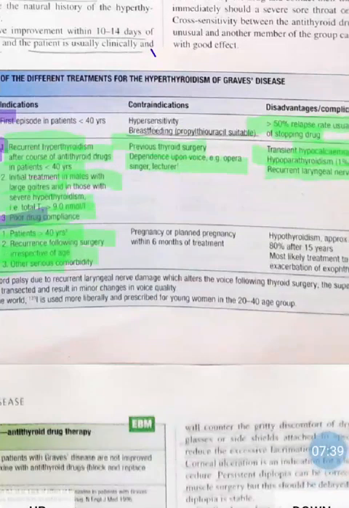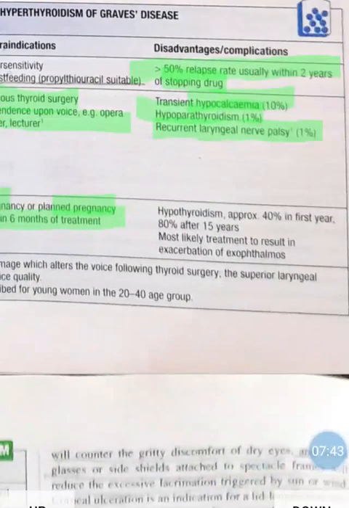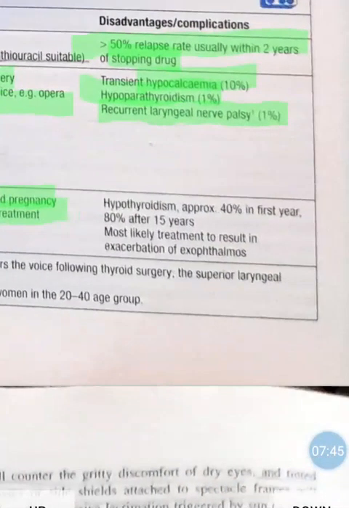Then contraindications are pregnancy or planned pregnancy within 6 months of treatment. So pregnancy is the contraindication. Then the disadvantage is hypothyroidism. Why? If that iodine has destroyed the maximum portion of the gland, then there will be no functioning thyroid which will secrete T3 and T4.